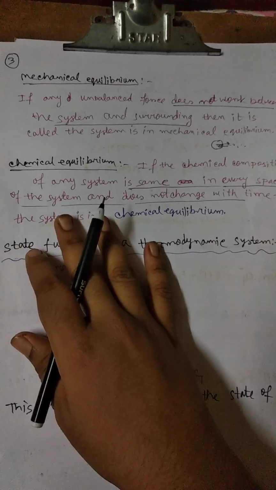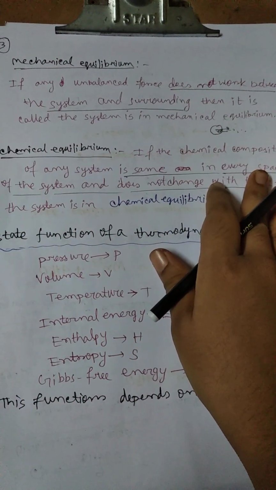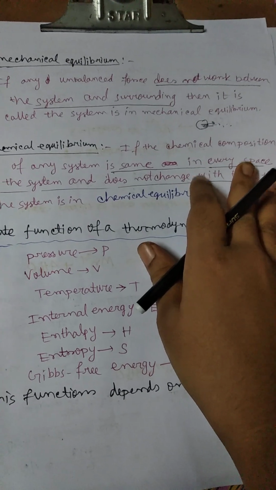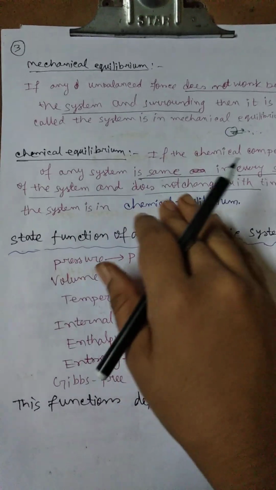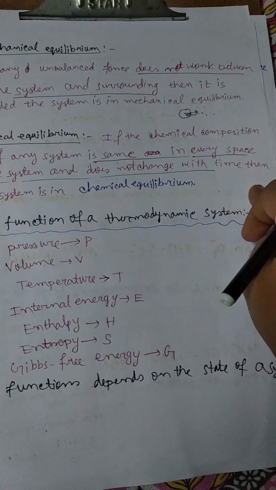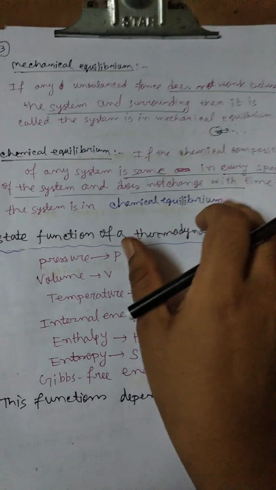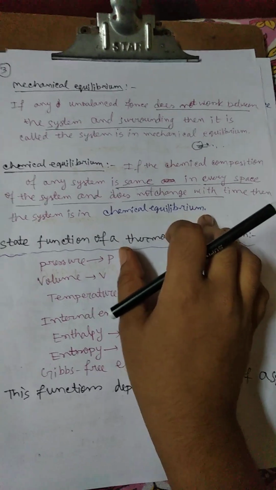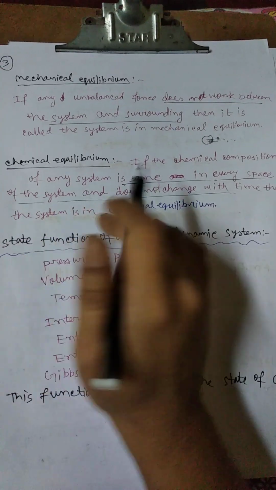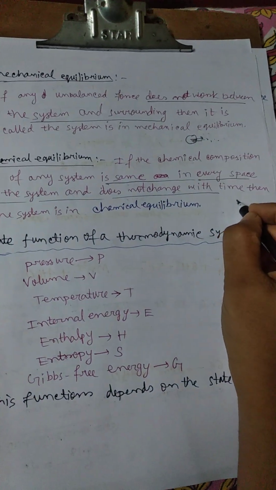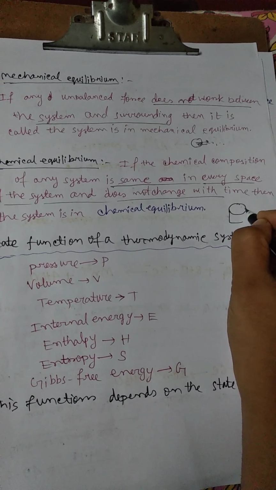Now, chemical equilibrium. If the chemical composition of any system is the same in every space of the system and does not change with time, then the system is in chemical equilibrium. Take a glass of water.